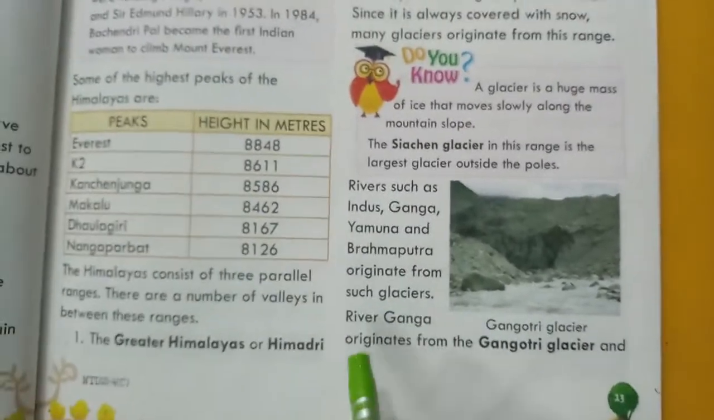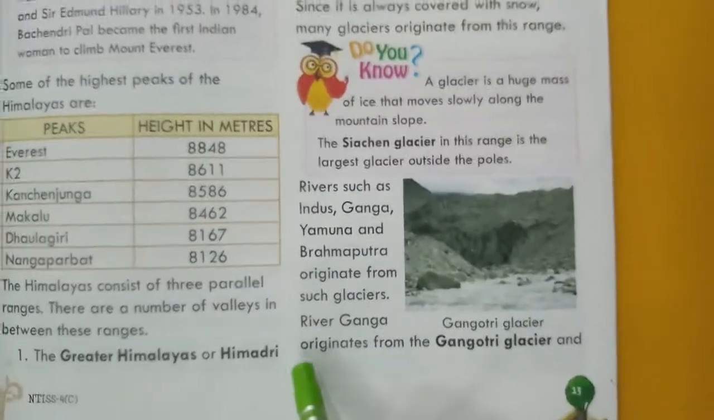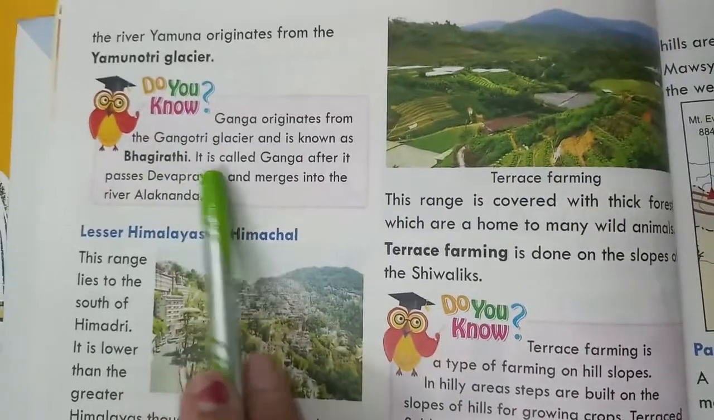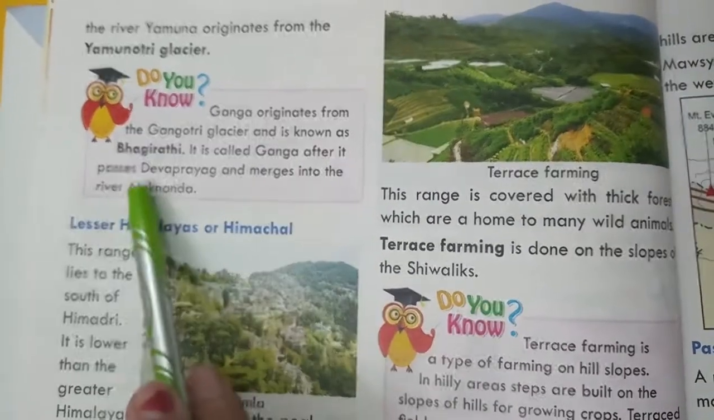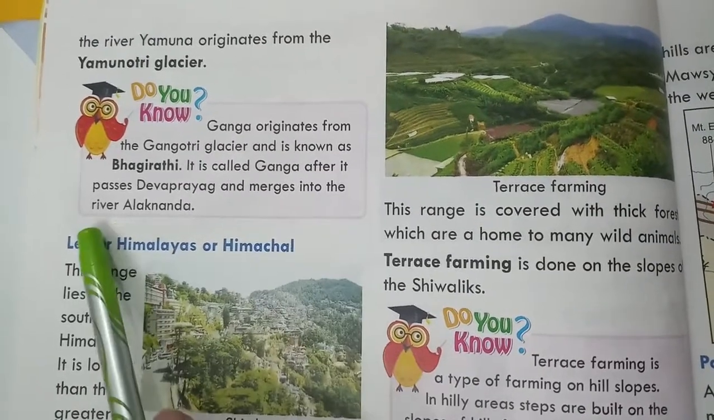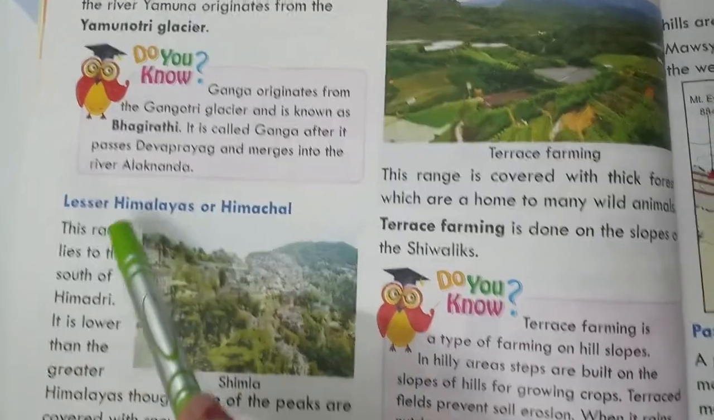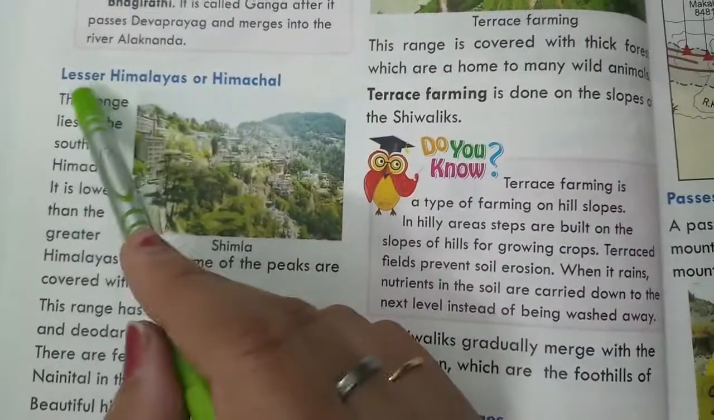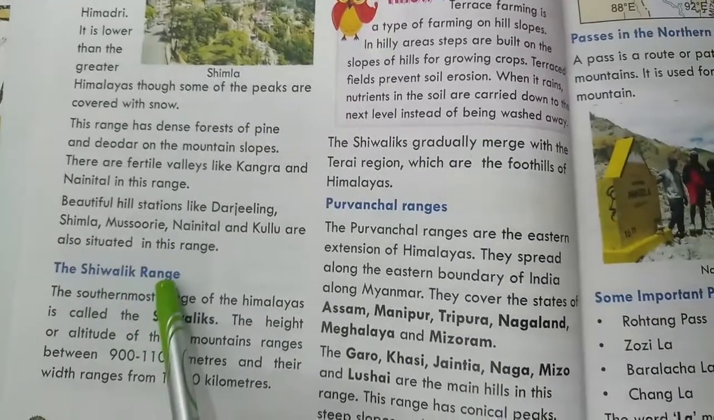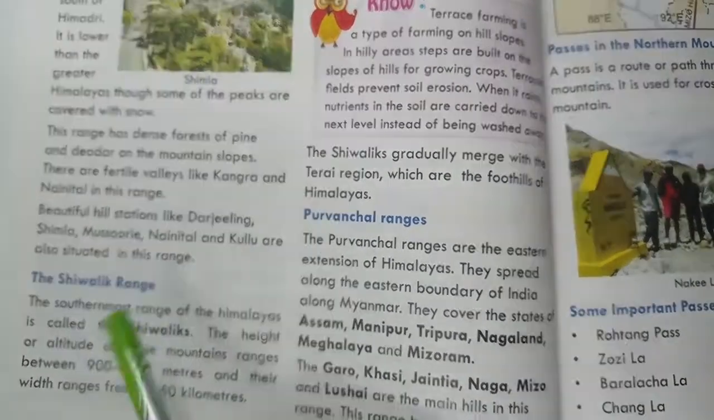After that, we read about the Ganga, Yamuna, and Brahmaputra rivers. Ganga originates from the Gangotri Glacier and is known as Bhagirathi. It is called Ganga after it passes Dev Prayag and merges with the river Alaknanda. After that, we read about the Lesser Himalayas or Himachal, then the Shivalik range. After that, we read about terrace farming.